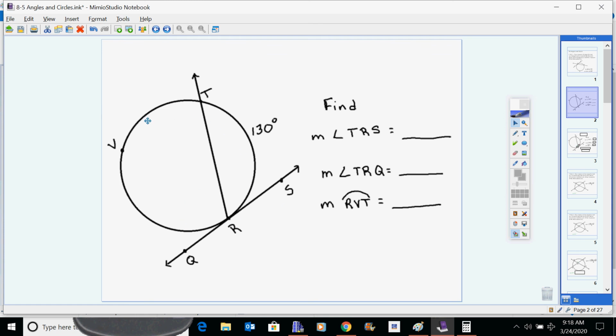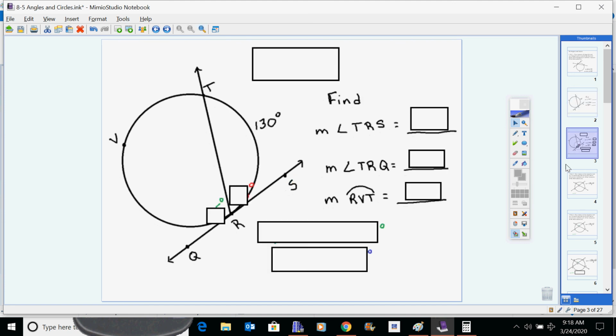All right, so we have this right here. We have this circle, and in this circle we have a tangent, and we have the secant. That would be a secant if we continued it on, so it still qualifies. Here's our arc length. So what that tells us is the angle TRS from what we just said.